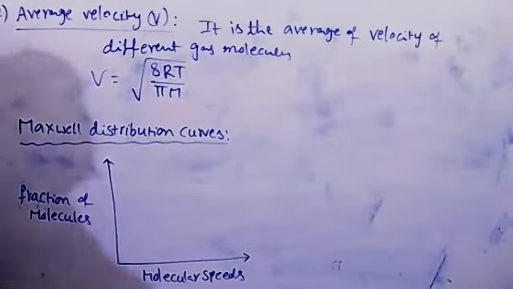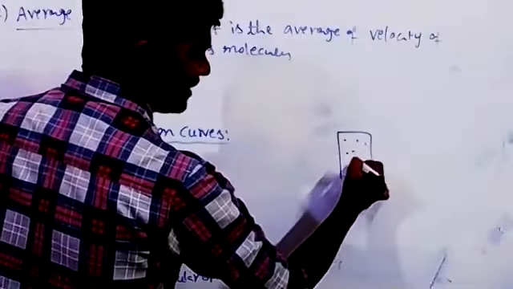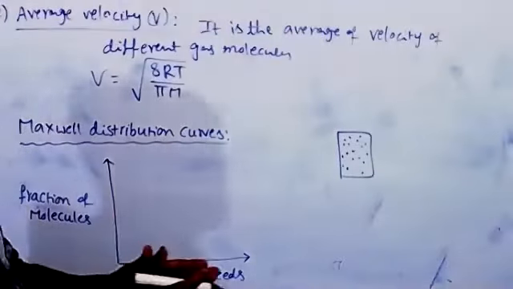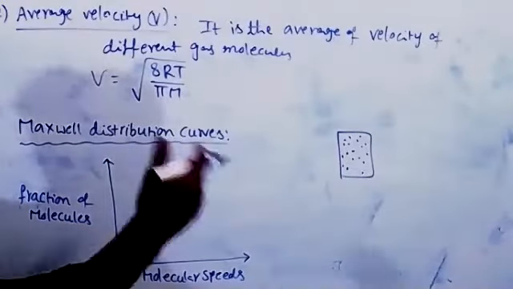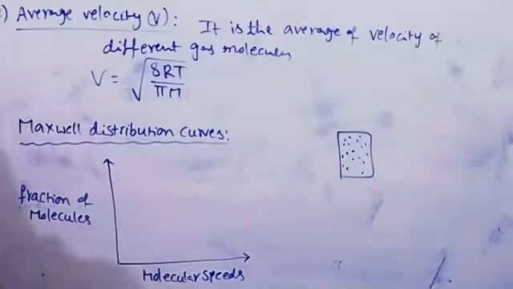Suppose a gas is enclosed in a cylinder. All the gas molecules do not possess the same velocity. There are some molecules having very low velocity, some having very high velocity, and some possessing moderate velocities. Those are represented graphically.